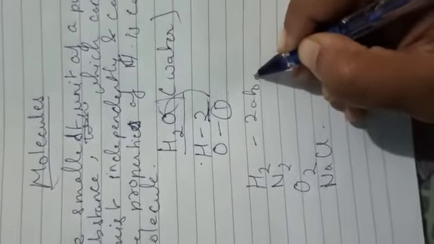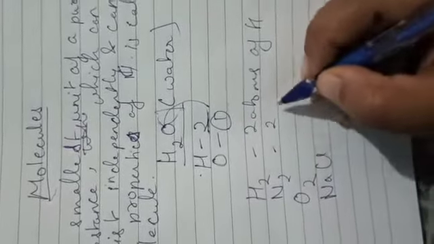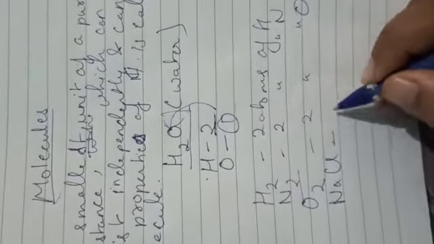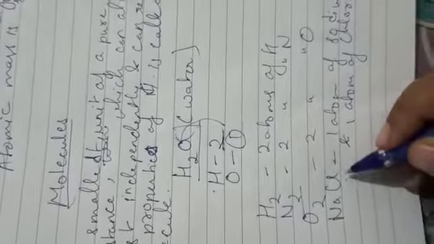Two atoms of hydrogen make one hydrogen molecule, two atoms of nitrogen make one nitrogen molecule, two atoms of oxygen make one oxygen molecule, and one atom of sodium, this Na is sodium, and one atom of chlorine, this Cl is chlorine, make your sodium chloride molecule.